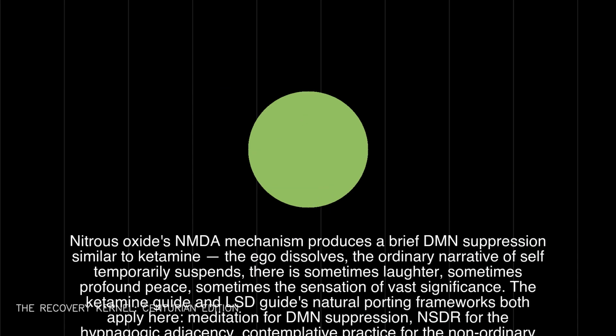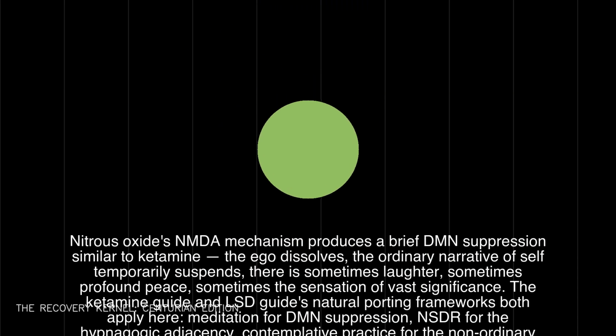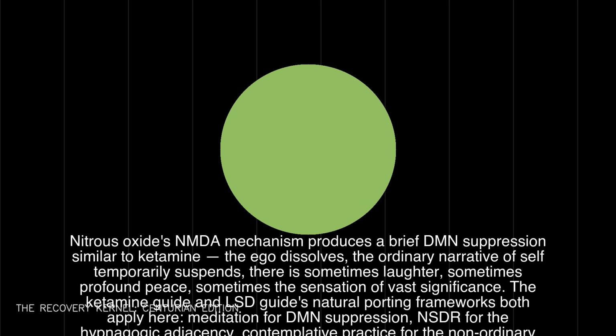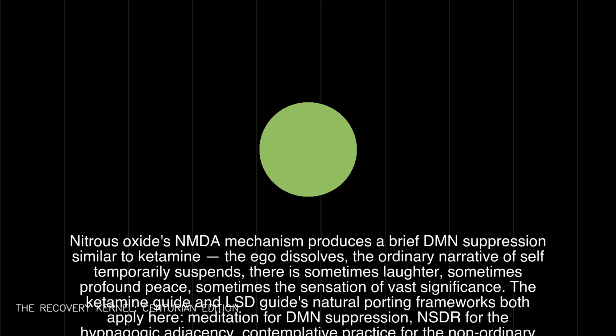Nitrous oxide's NMDA mechanism produces a brief DMN suppression similar to ketamine. The ego dissolves, the ordinary narrative of self temporarily suspends. There is sometimes laughter, sometimes profound peace, sometimes the sensation of vast significance.